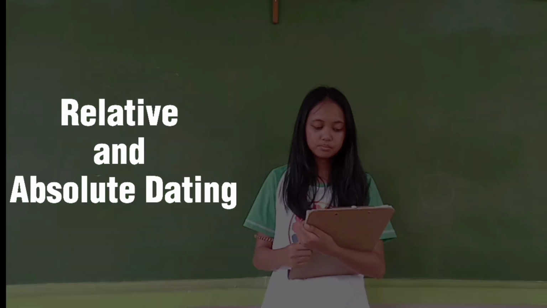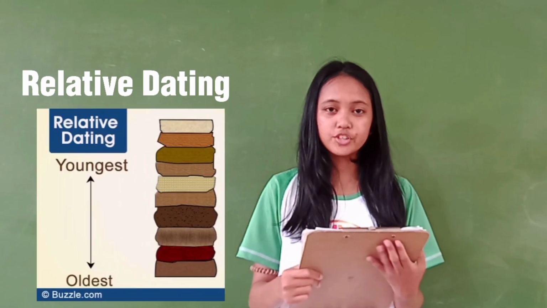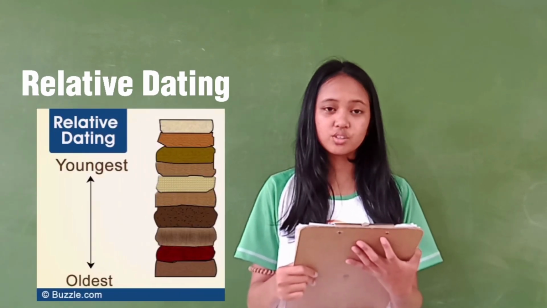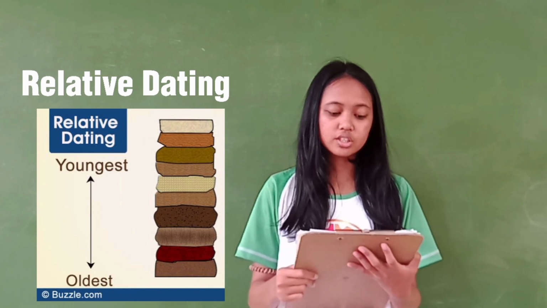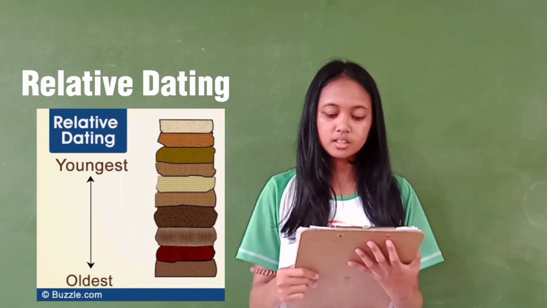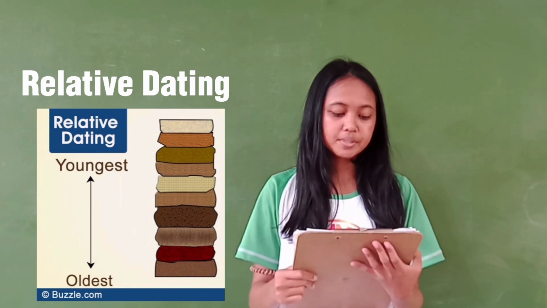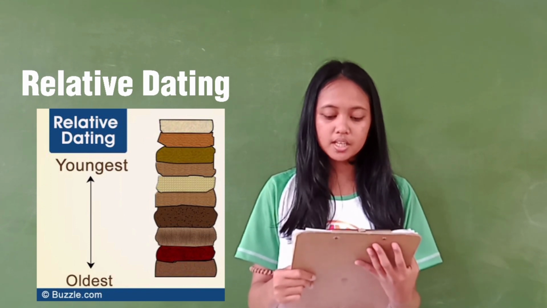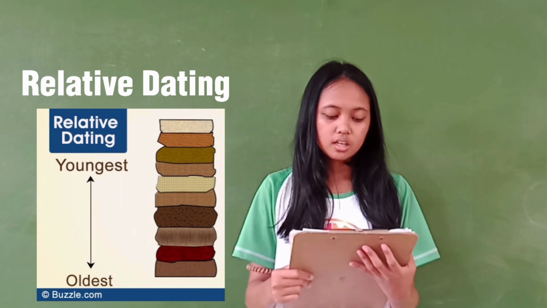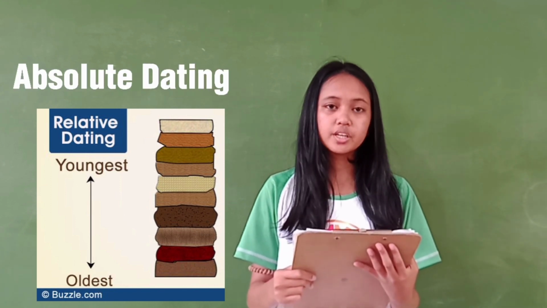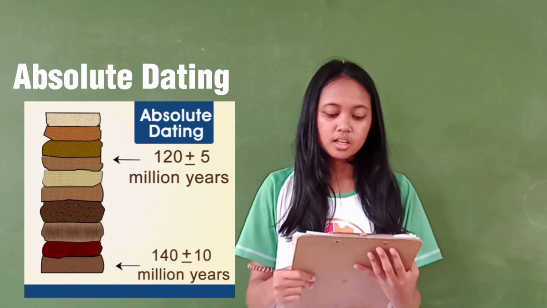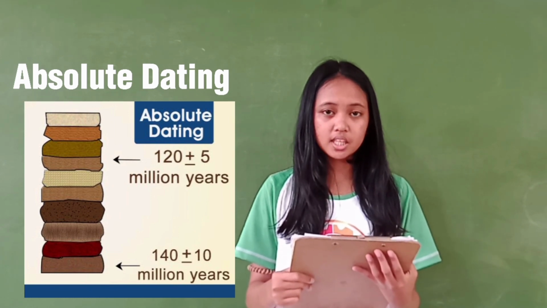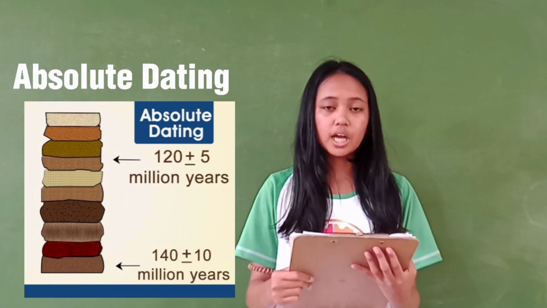Let's move on to relative and absolute dating. Relative time is the subdivision of the Earth's geology in a specific order based upon the relative age relationships, commonly vertical or stratigraphic position. These relative times can be established usually on the basis of fossils. On the other hand, absolute time refers to the numerical ages in millions of years, or some other measurement. These are obtained by radioactive dating methods performed on appropriate rocks.